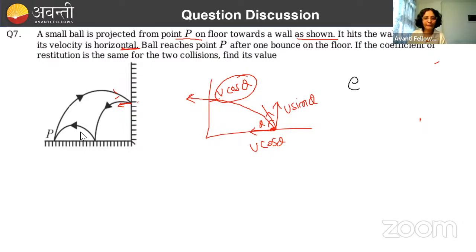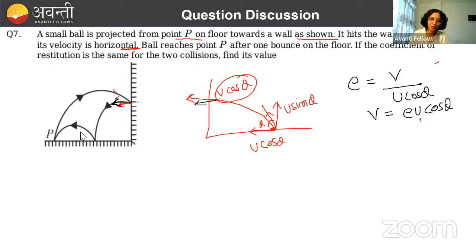So we know that E equal to what? Velocity of separation by velocity of approach. So velocity of separation will be what? With whatever velocity it is coming back, so let it be V. Velocity of approach is how much? With what velocity it approached the wall? With velocity U cos theta. So what will be the velocity after collision? It will be E U cos theta. Now with that horizontal velocity, it is falling down here.